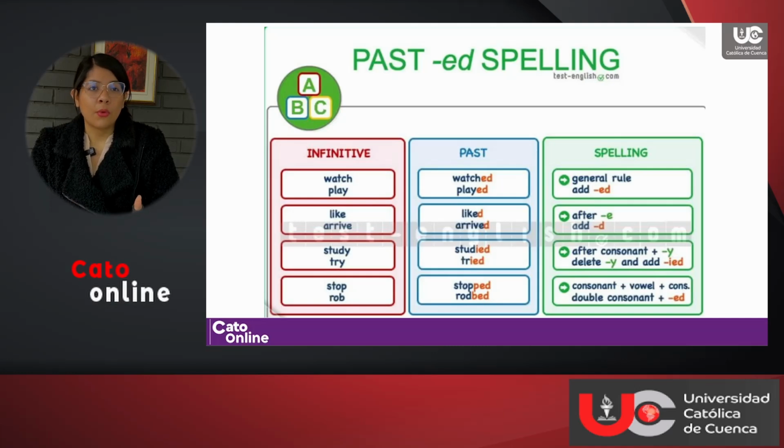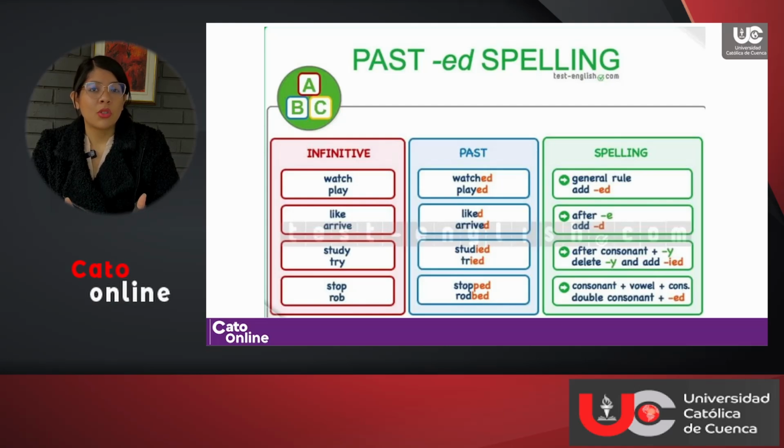And then we have words like study and try. These words end in a consonant plus y. And then they become studied, tried. So the rule for this is going to be to delete the letter y and add ied. And finally, we have stop, rob. These are the words that end in a consonant plus a vowel plus another consonant.